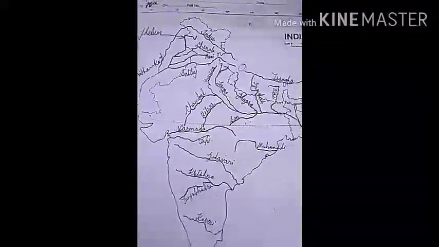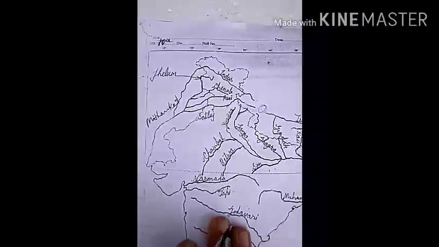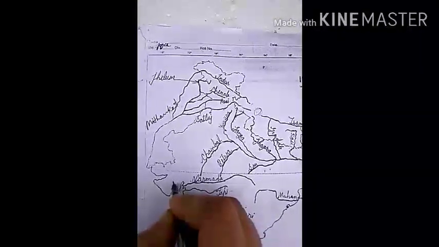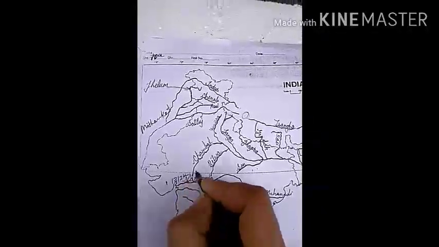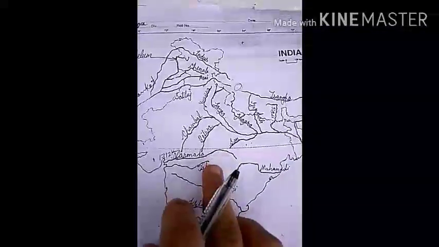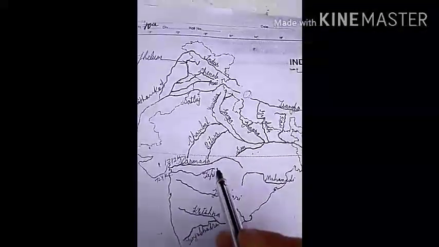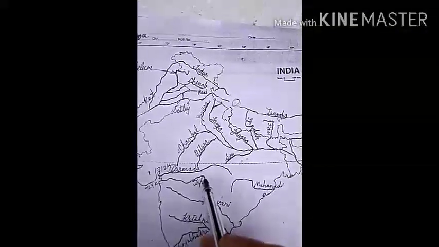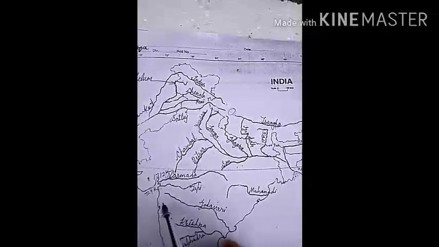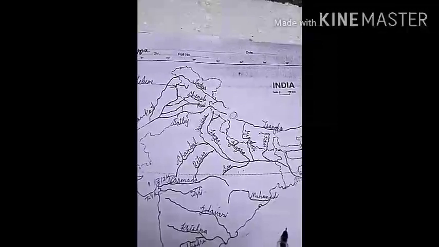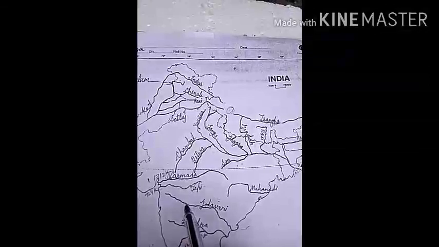After Narmada, Tapi. The length of Narmada is 1312 km and the length of Tapi is 724 km. It rises from the Satpura ranges in the Betul district of Madhya Pradesh. It also flows in a Rift Valley parallel to Narmada, but it is much shorter in length. It covers parts of Madhya Pradesh, Gujarat and Maharashtra.